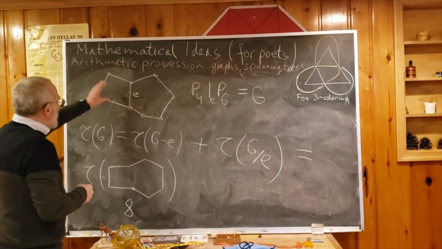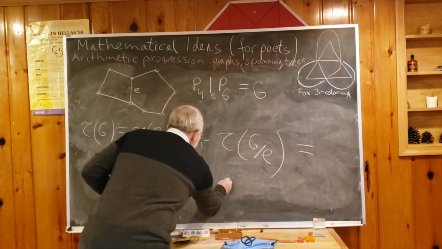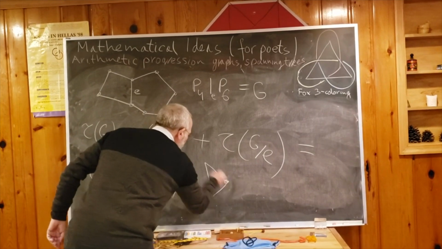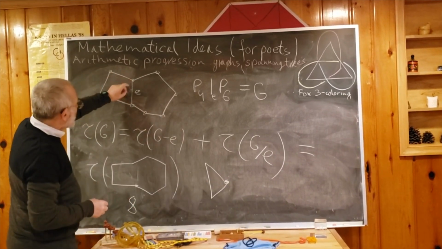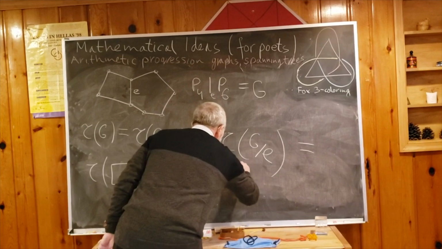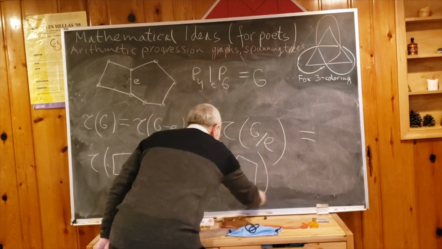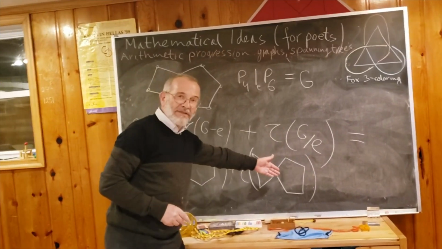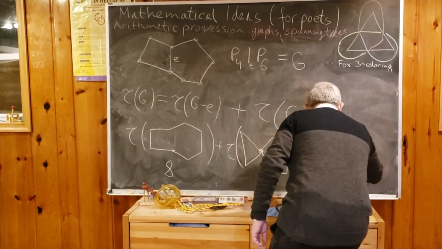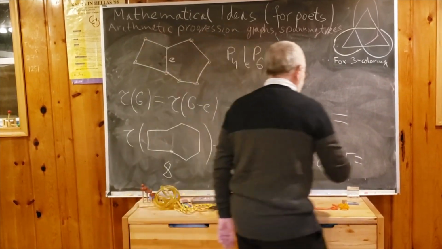This is more interesting. However, you should believe that because E is in the spanning tree, I can contract this. Contracting this is giving a vertex. Well, E disappears, so this became a triangle. Here was 6, but I'm taking out 1, I'm contracting 1, so it will be only a pentagon. 2, 3, 4, 5. But my argument is now that just as in the previous exercise, we said that it will be 3 times 5. So here I get 8 plus 3 times 5. What is that? 15 plus 8, 23.